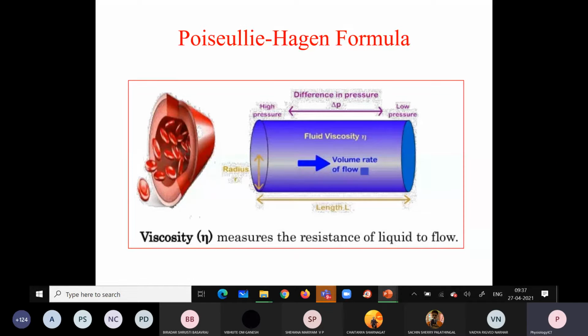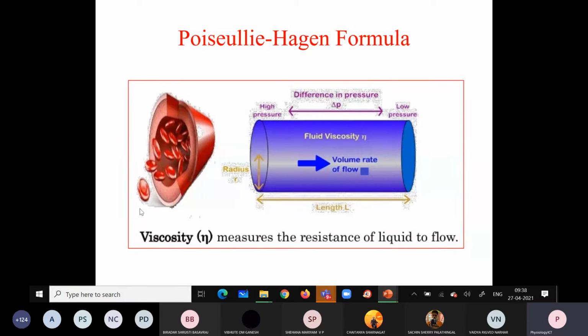Also the temperature will affect the viscosity. So viscosity is affected by the packed cell volume, the composition of the plasma, that is plasma proteins, the structure of the blood cells, if the red cells become deformed, and also the temperature.